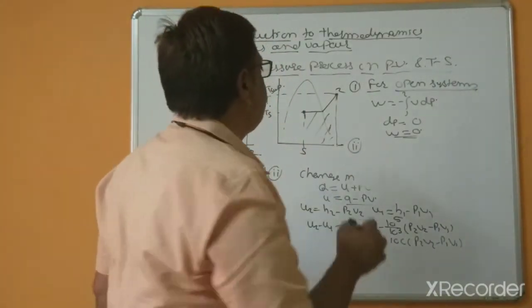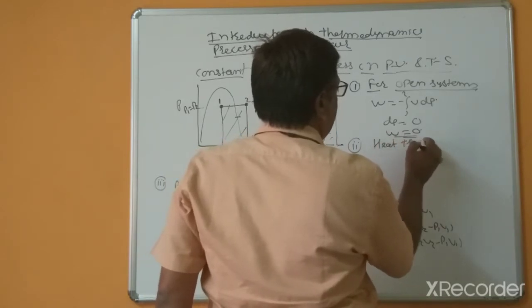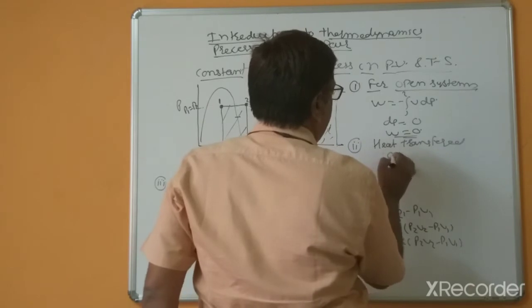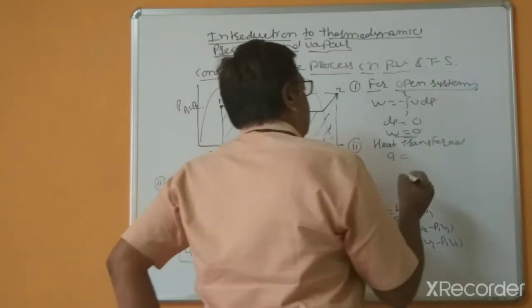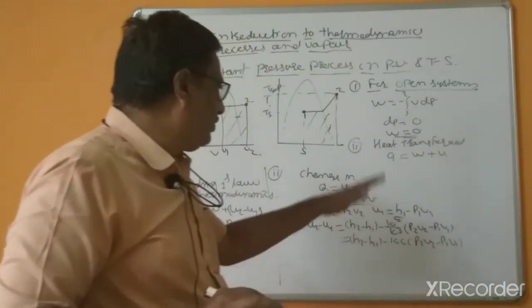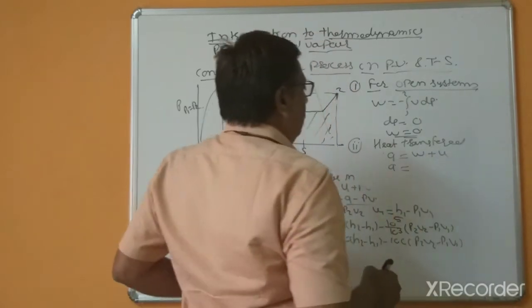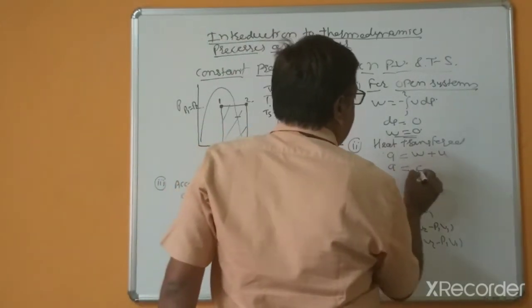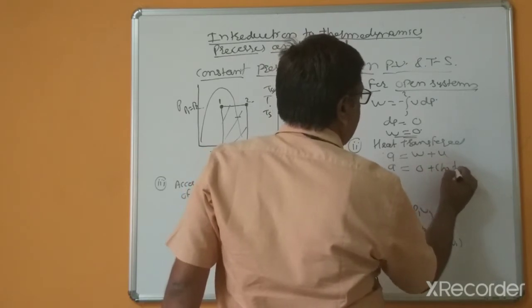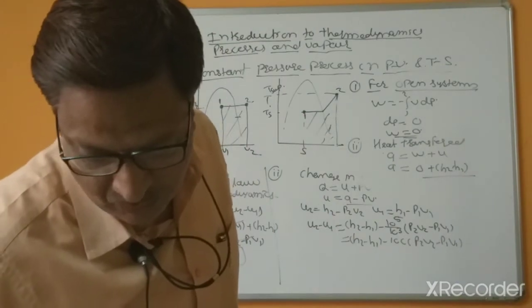And heat transfer Q equal to, basic equation, Q equal to W plus change in U. So that's why, W equal to 0, and this is H2 minus H1.